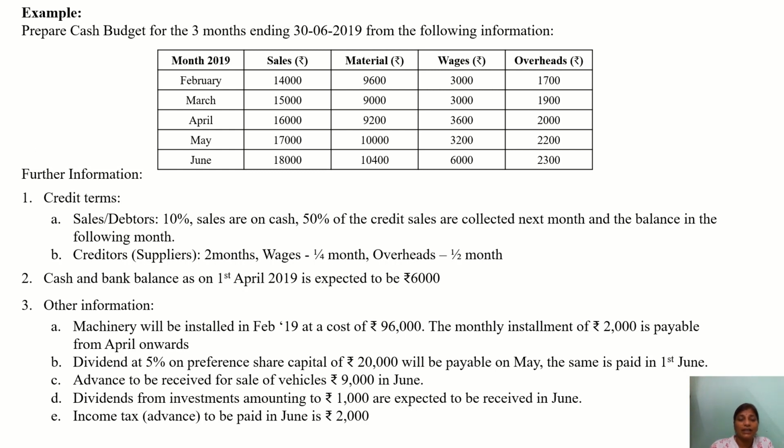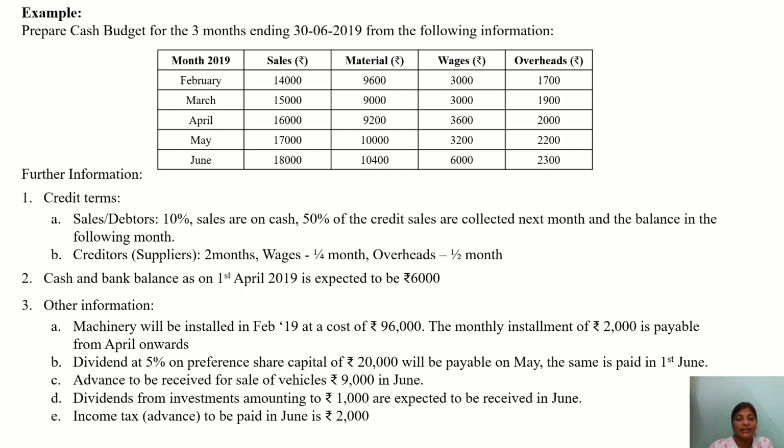They have given other information also, that the company is going for installation of machinery in February 2019 at a cost of rupees 96,000. So here the monthly installment of rupees 2,000 is payable from April onwards. So they have installed the machinery in February, but the payment is made from the month of April.